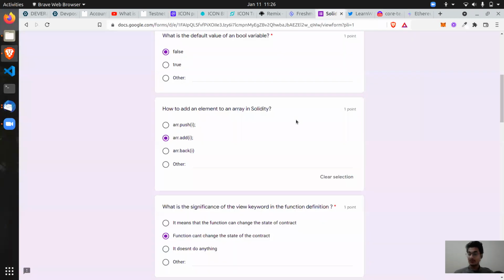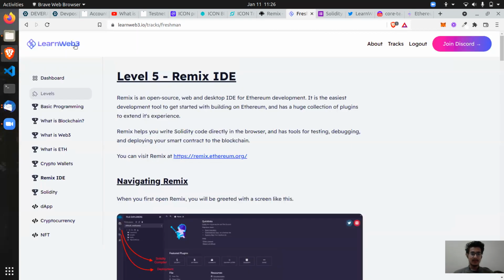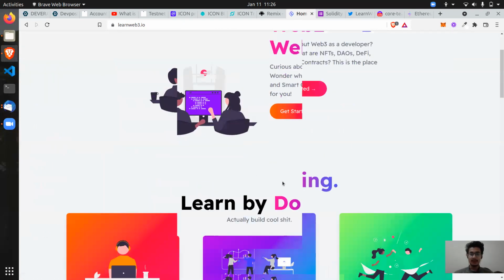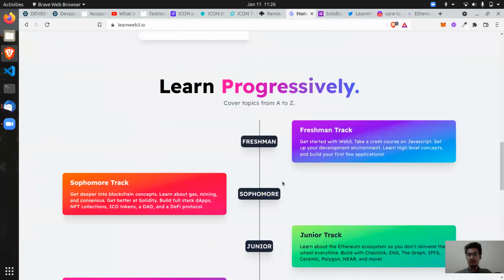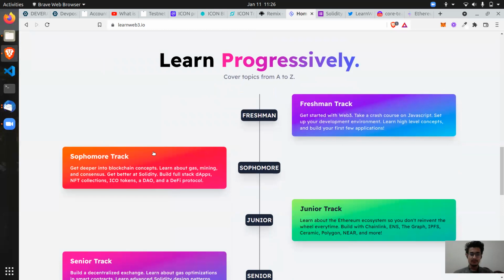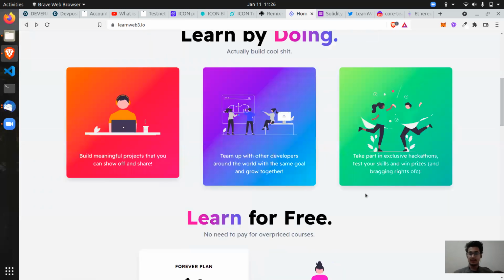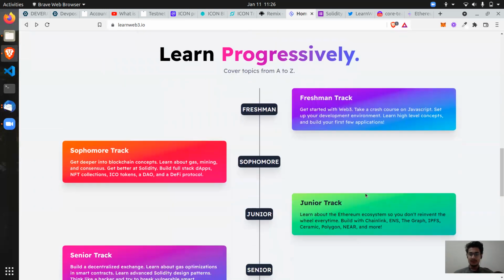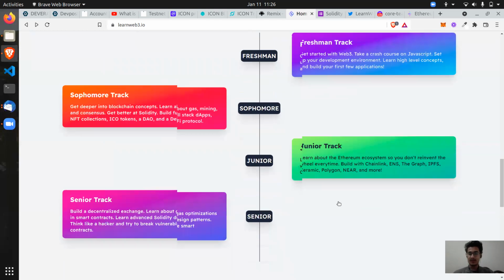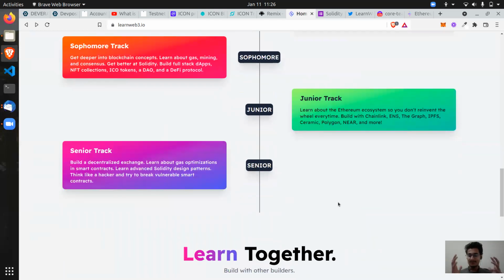The quizzes are pretty awesome as well. And this is, I think, the basics. Not only this, for anyone who already knows about Web3, the freshman track is there, but you can't go to the sophomore track directly. You have to complete the freshman track to go to the further tracks, the junior and senior tracks, and you get those NFTs, which are a mark of completion.